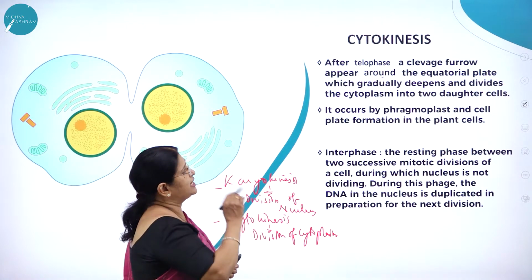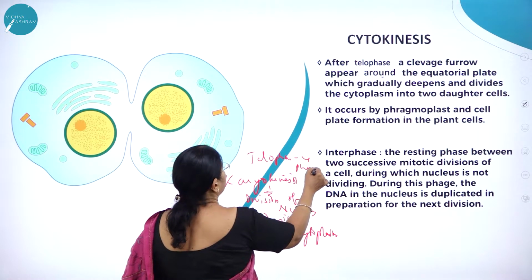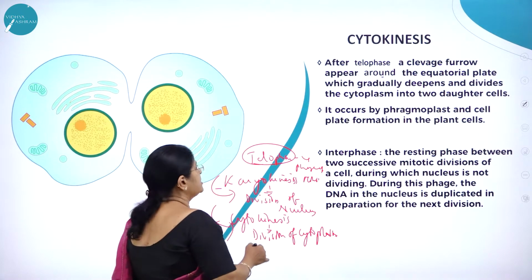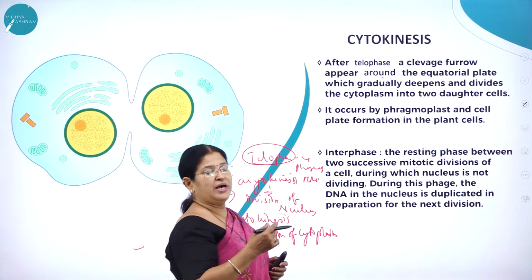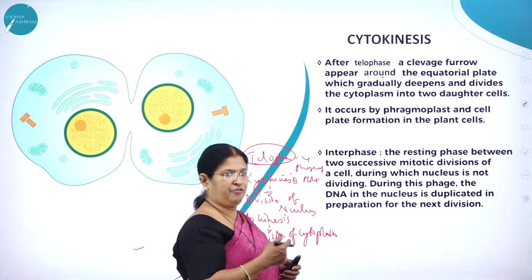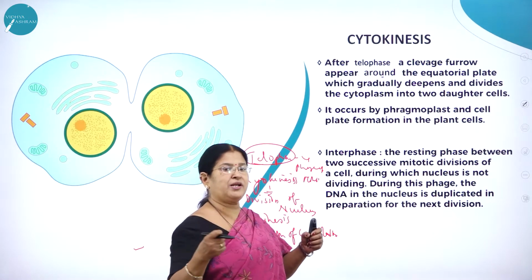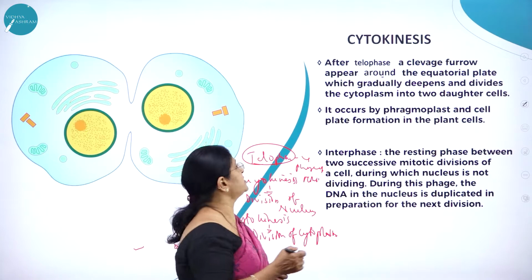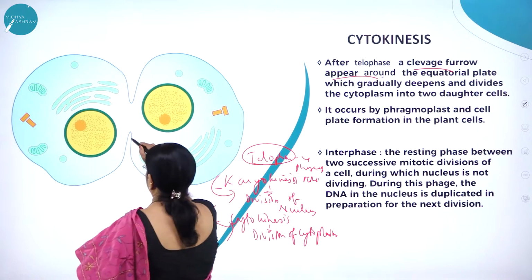So now let us understand, particularly in telophase. Telophase is the 4th phase of mitosis. So what happens in telophase? Karyokinesis and cytokinesis will take place. So cytokinesis comes after telophase. When the 2 chromatids move to the opposite poles in telophase, in late telophase we can see that the 2 chromatids have completely moved to the opposite poles, that is the animal pole and the vegetal pole. So after telophase, a cleavage furrow appears. This is called a cleavage furrow.